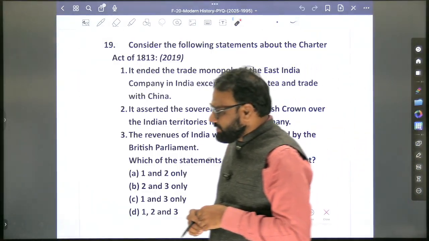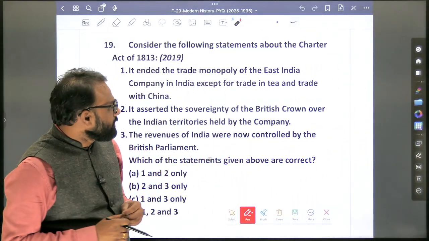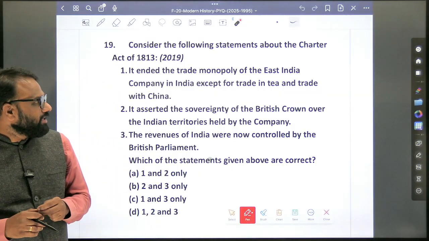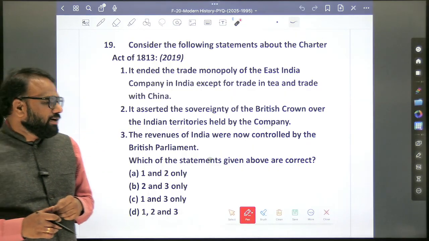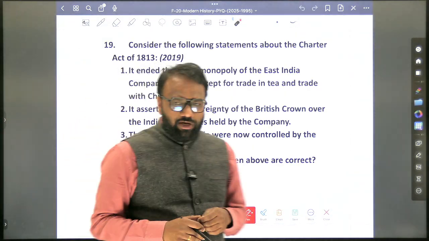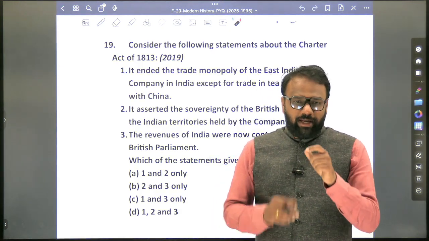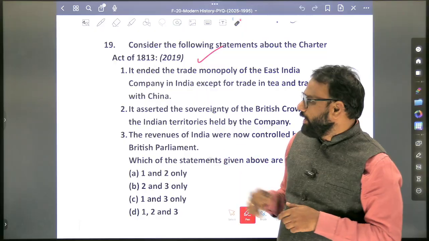Next, consider the following statements about the Charter Act of 1813. It ended the trade monopoly of East India Company in India except for the trade in tea and trade with China. Here again, the 1813 Act has also been asked multiple times. Among the various acts, 1813 also enjoys higher priority. We will prepare 1813.